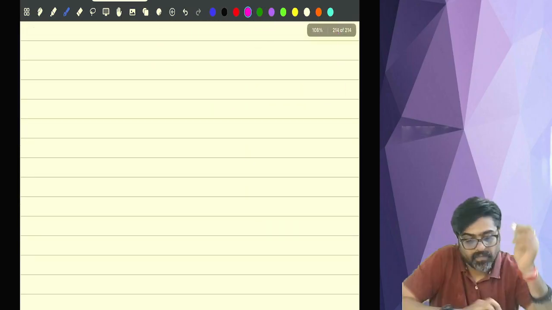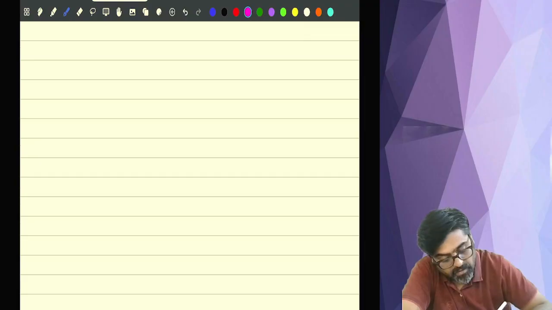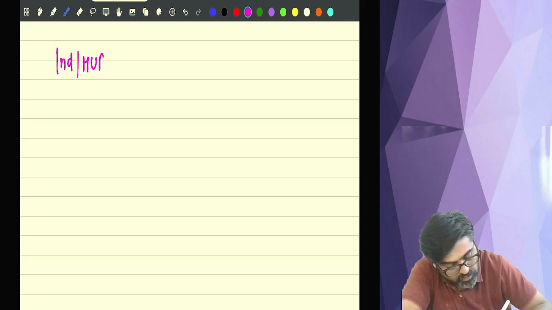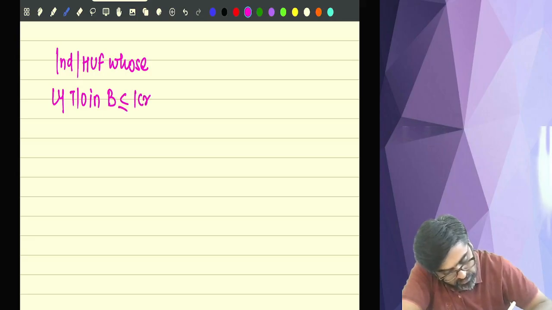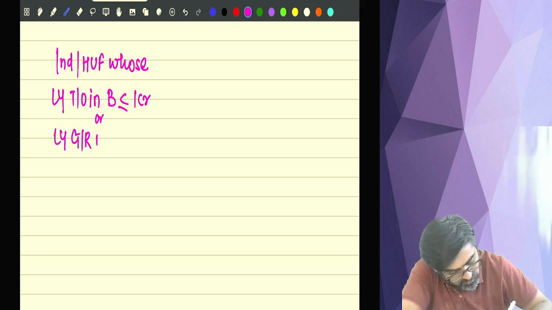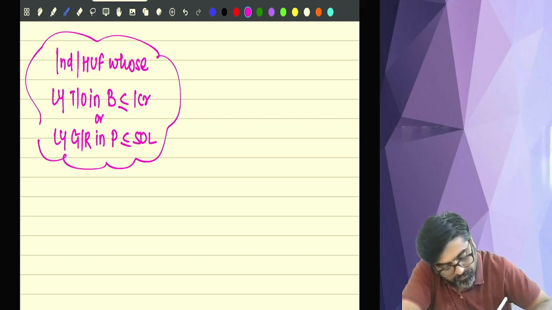Which section? 194M. Very important. Pay attention. You are an individual or HUF whose last year turnover in business is not more than 1 crore, or last year gross receipt in profession is not more than 50 lakhs. So he is the payer.